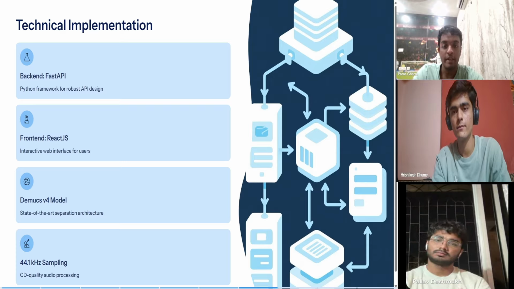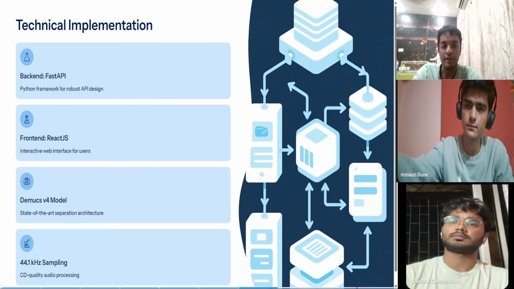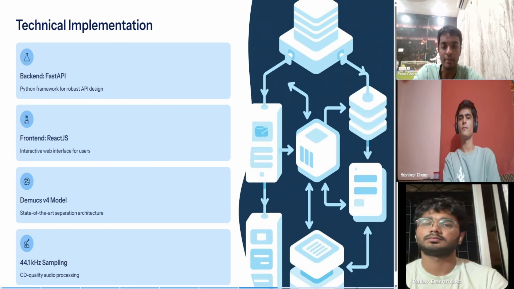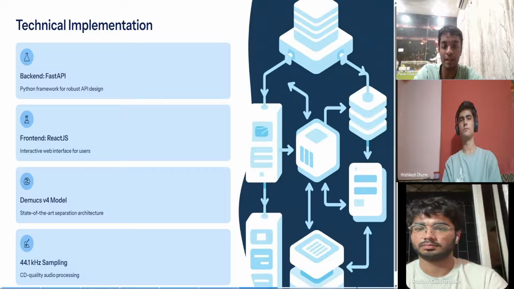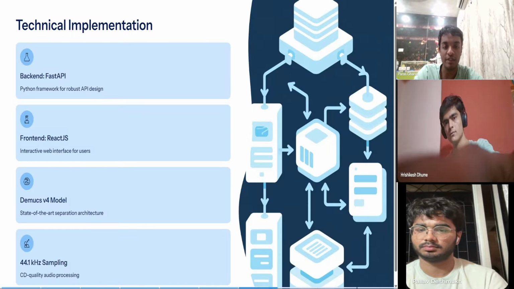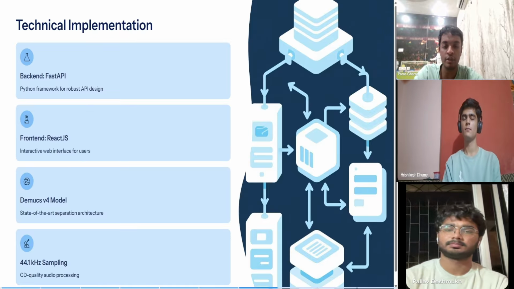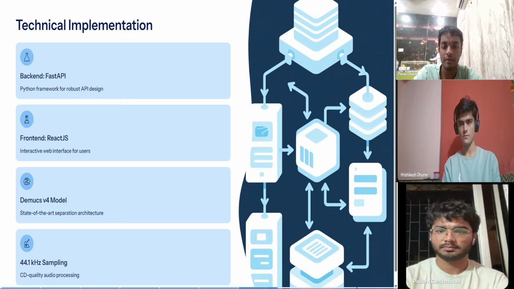We use FastAPI for the backend, which is a modern Python framework designed for high-performance API development. It handles audio uploads, runs the Demucs model for processing, and returns the separated audio stems back to the user. On the front end, we use ReactJS to create a clean and interactive web interface. Users can upload a song, monitor the progress, and then listen to or download the separated tracks directly from the browser. This setup gives us a complete full stack implementation, connecting deep learning with an intuitive user experience.